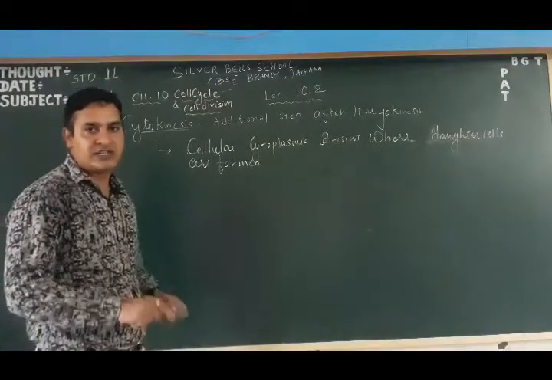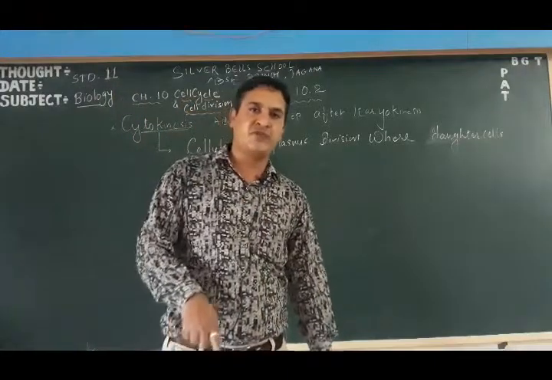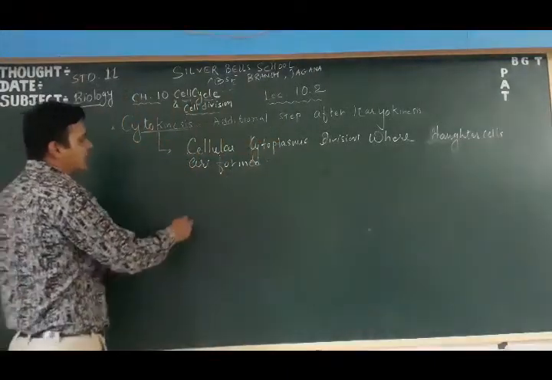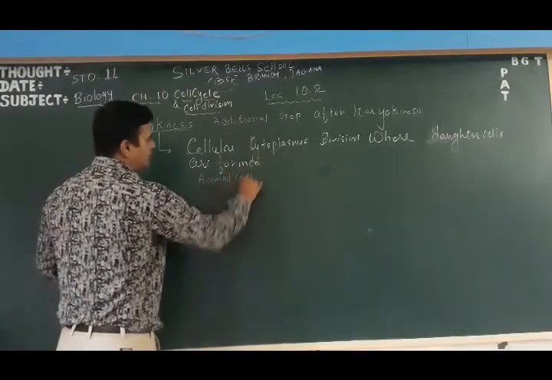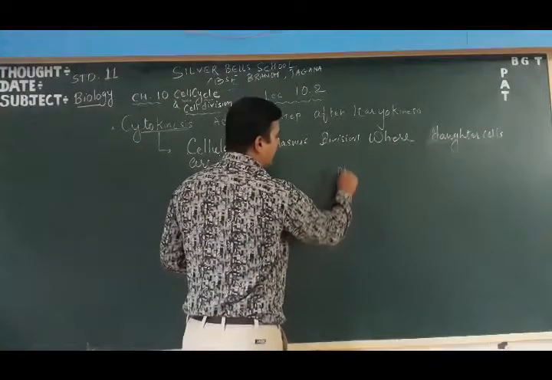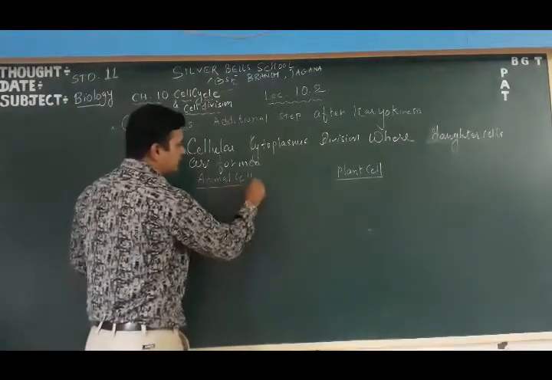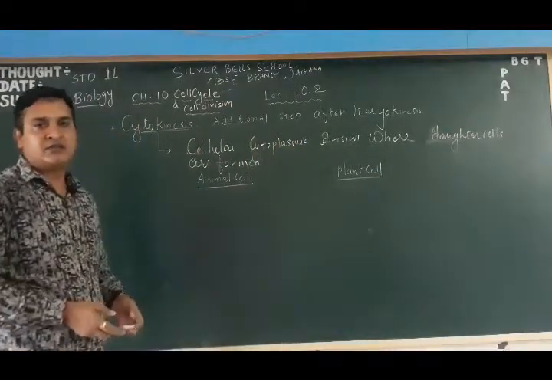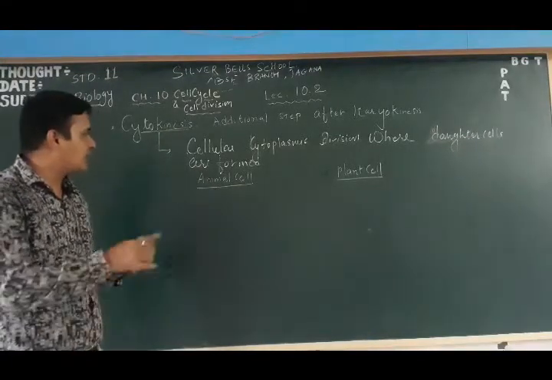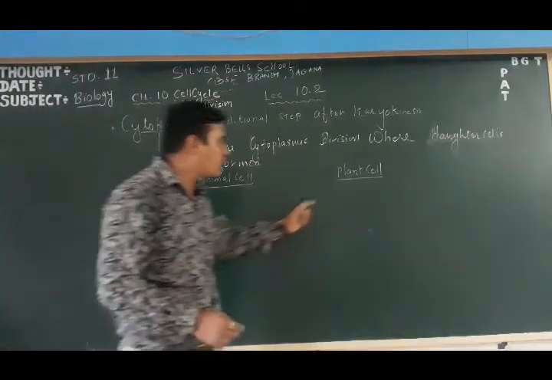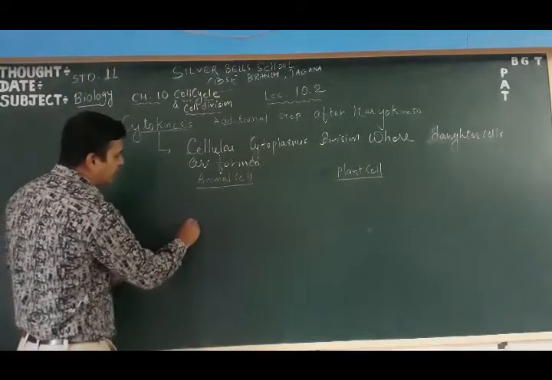Cytokinesis is not included in mitosis. Mitosis is karyokinesis, where the daughter nuclei are formed. Cytokinesis in an animal cell and cytokinesis in a plant cell have certain dissimilarities among them. So let us understand how cytokinesis occurs in an animal cell and how it occurs in a plant cell.